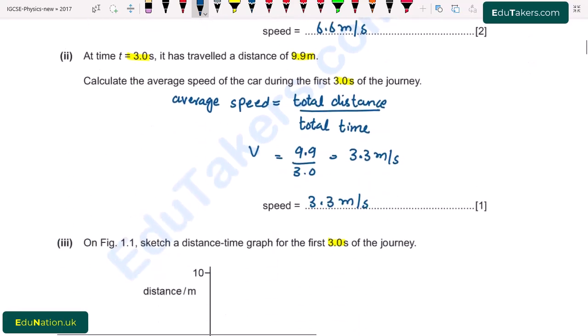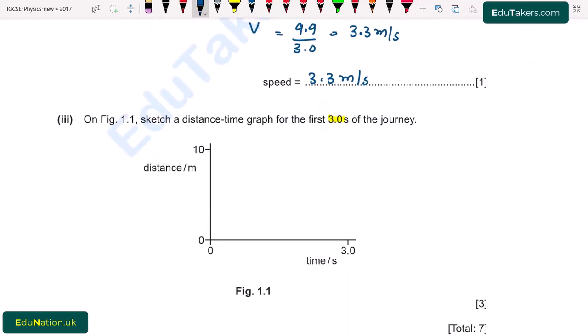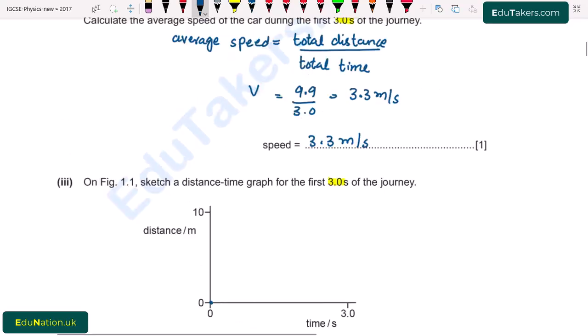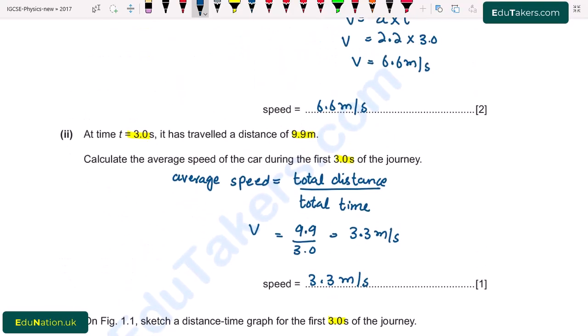So its initial distance is equal to 0 and it starts from this point. It means that the car starts from the origin. Next we see that the speed increases and it becomes 6.6 meter per second. Also the average speed of the car is 3.3 meter per second and at 3.0 seconds the car covers a distance of 9.9 meter.